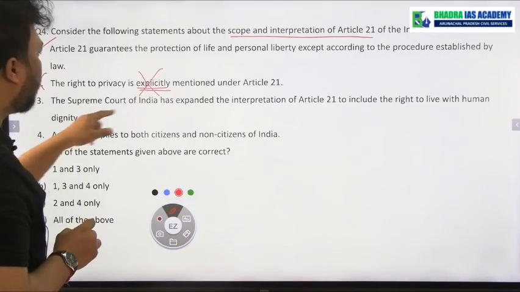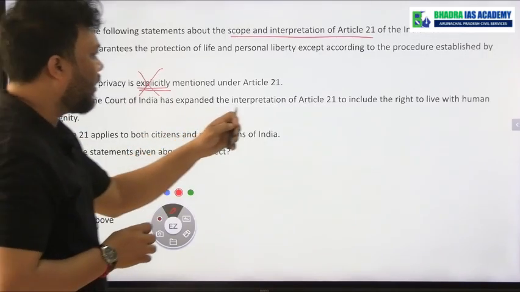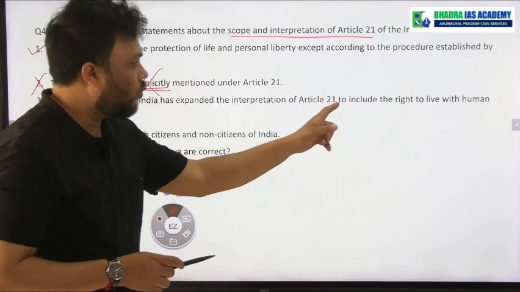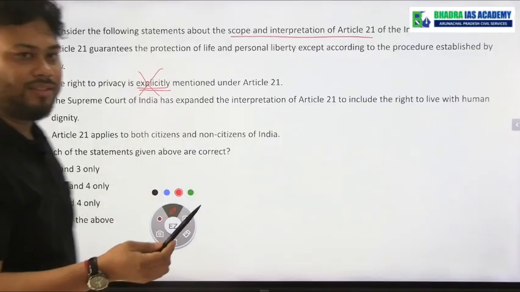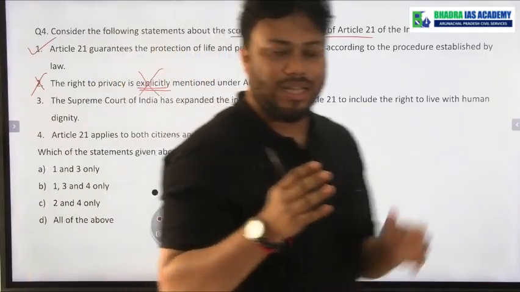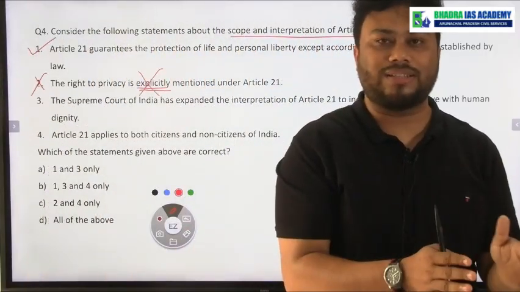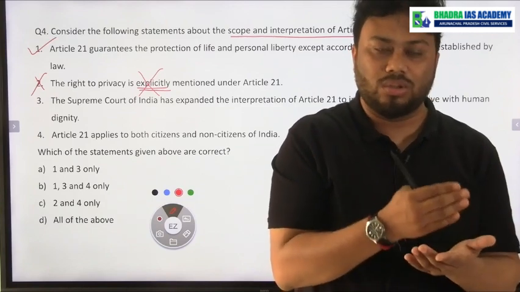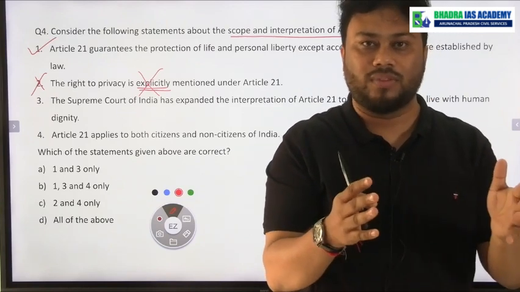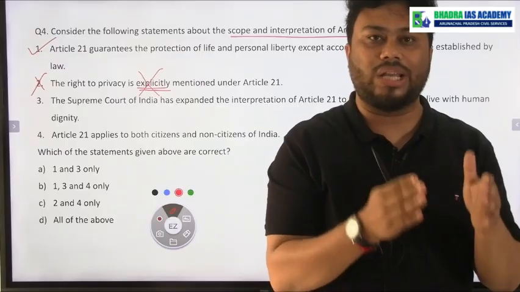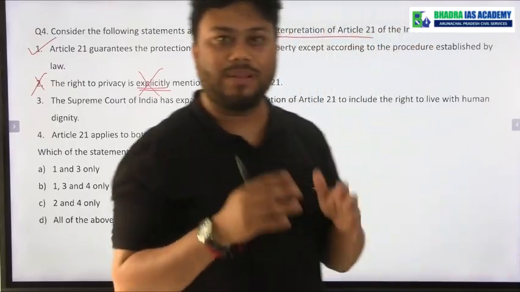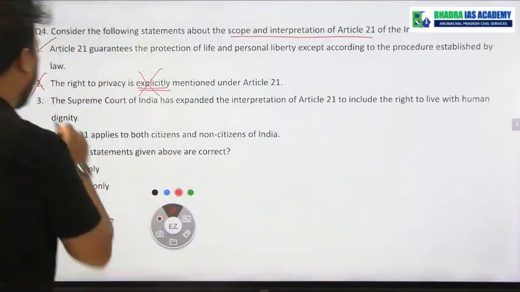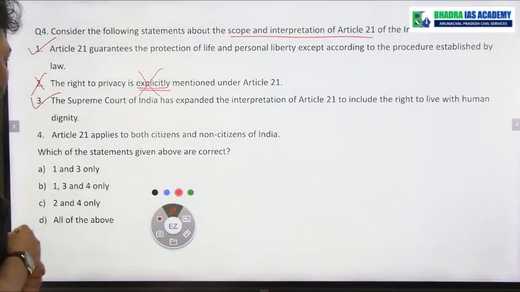Next, the Supreme Court of India has expanded the interpretation of Article 21 to include the right to live with human dignity. I have already said, Supreme Court of India has already said that the right to life does not mean mere living. Right to life means right to live with dignity, means right to dignified life is ultimately my fundamental right. This is said by Supreme Court. That is why statement number 3 is correct.